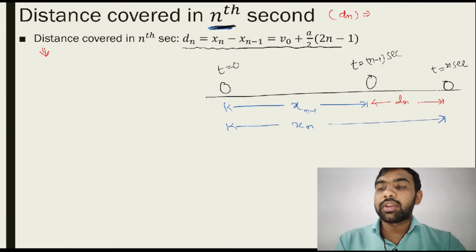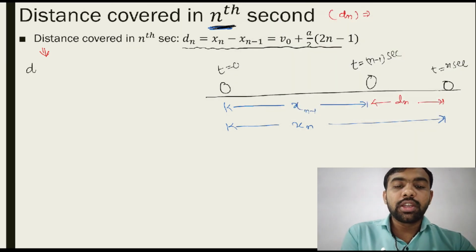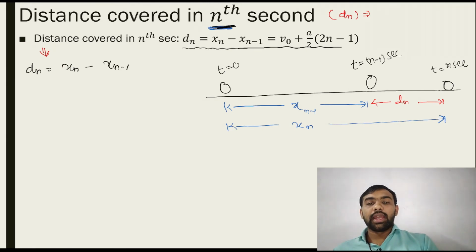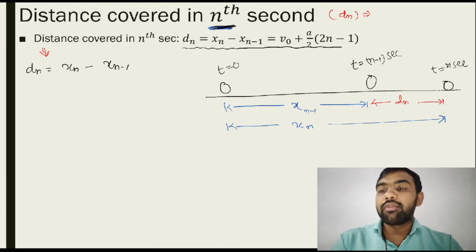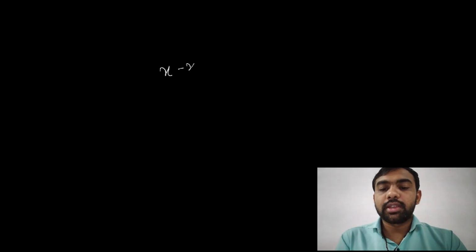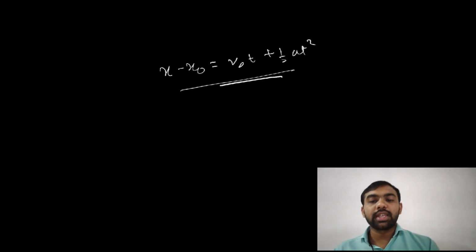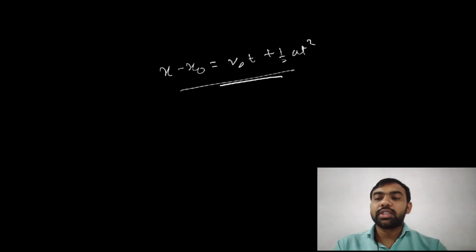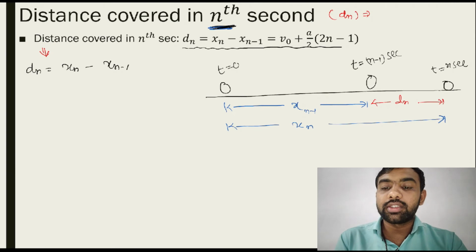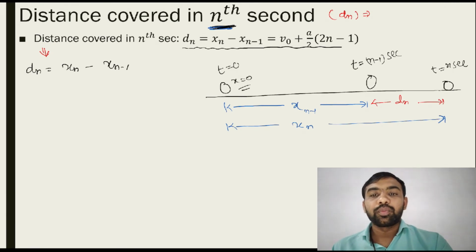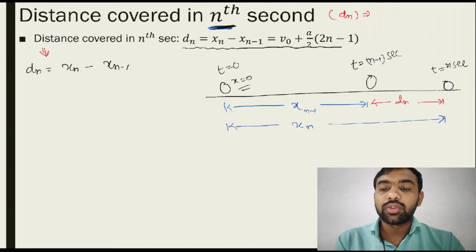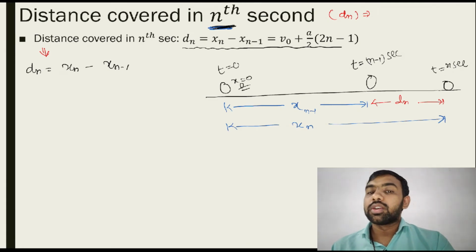Very simple. Actually only simplification is required, nothing else. So dn is equal to xn minus x(n minus 1). Use the relation. Xn is what? We already derived this relation: x minus x0 is equal to v0t plus 1/2 at square. We already know this. So this is the derivation. Suppose x is equal to 0 initially, so x0 is equal to 0.